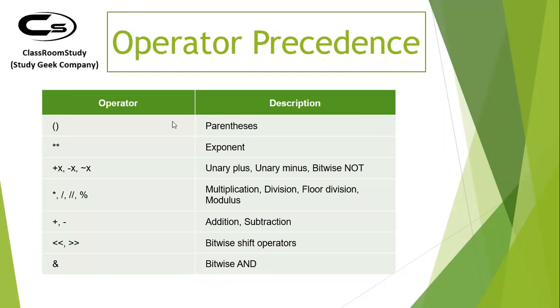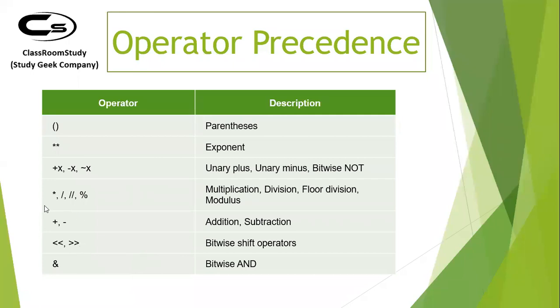So precedence means this has the highest precedence, parenthesis, then you have exponents, and then unary operators like plus x, minus x, bitwise NOT x, then you have modulus, you call it mod basically, not percentage, then you have divide, floor divide, multiplication, subtraction, addition, then bitwise operators, and 'and'. So this is how your precedence is. So first preference is given to this operator. I hope all of you have studied BODMAS already, so you can understand this pretty well, right?